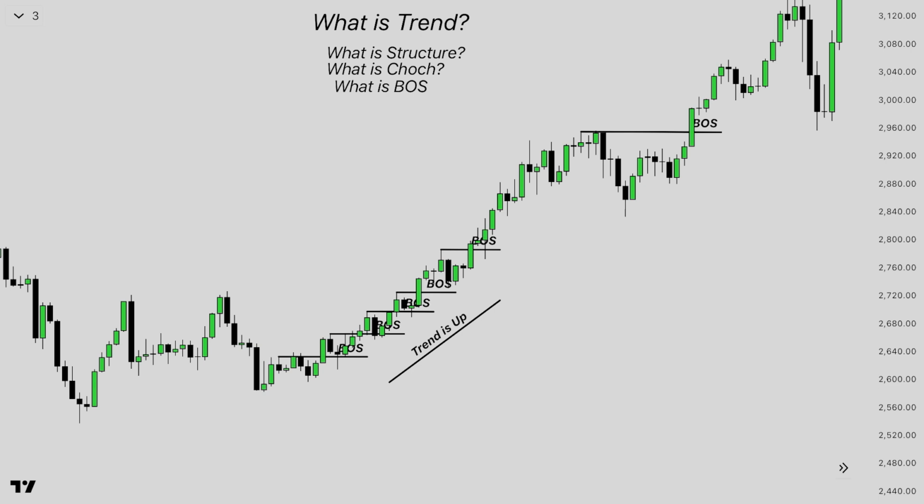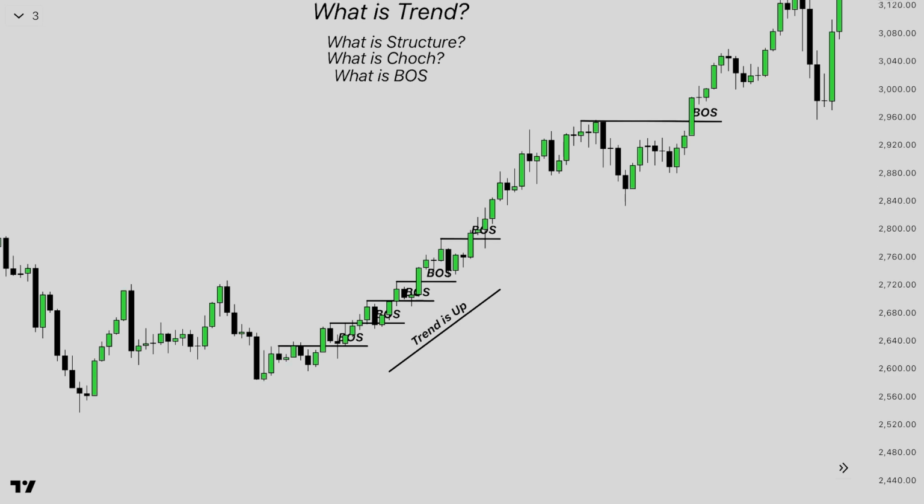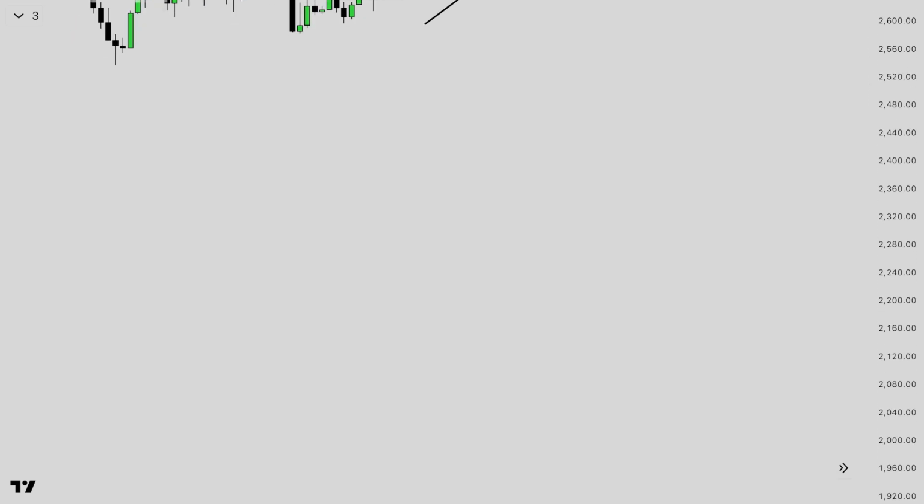A trend is simply the direction in which the market is moving over time. But in smart money concepts, we don't just look at it as up or down. We analyze the structure and intentions behind the movement. So I am going to explain what a trend is. So if you see